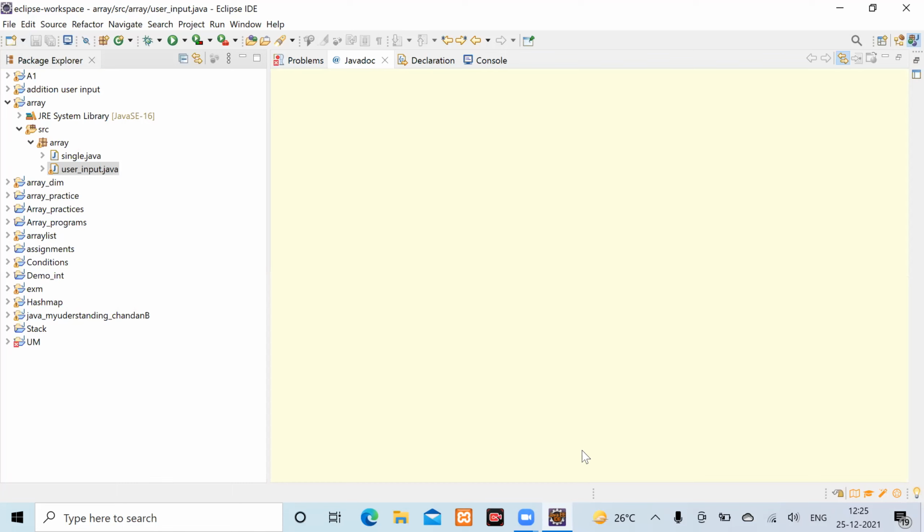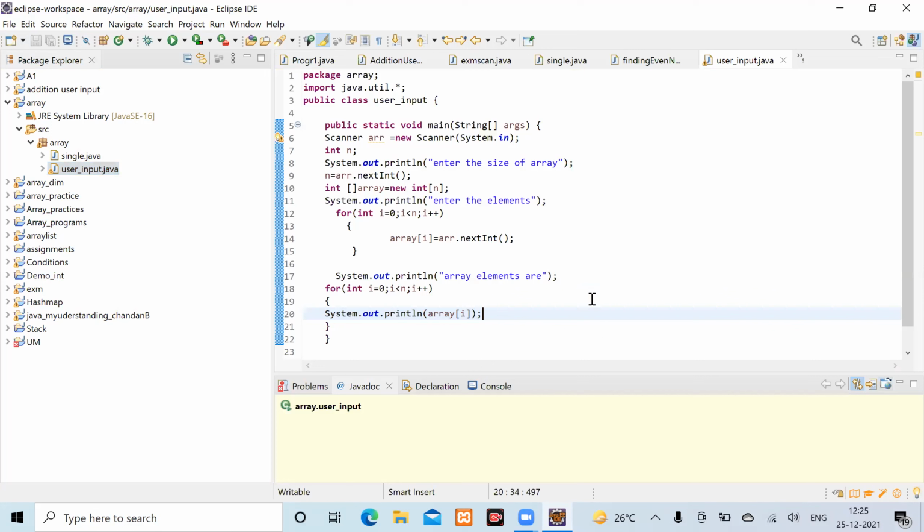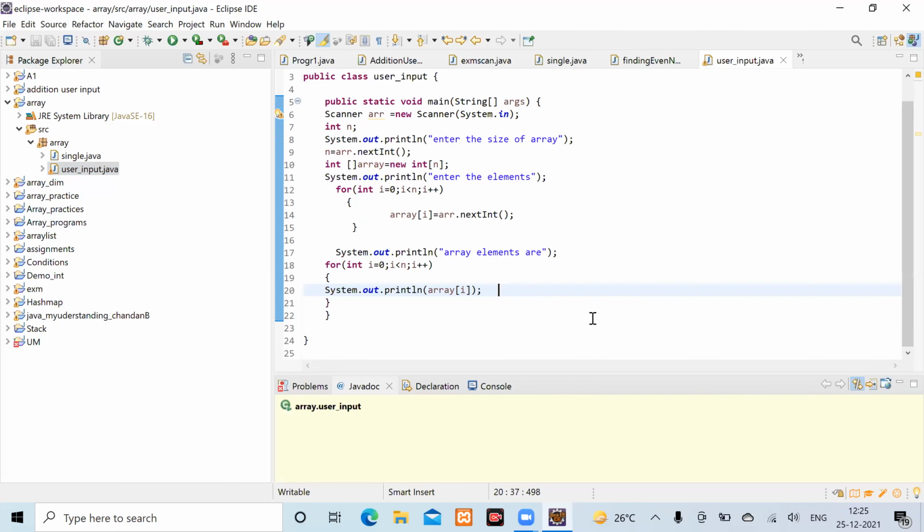Yes. Now you click on the problem. No, not there. Click on the program. Okay. Now see this, one minute. Okay. Go to the console. Click on the console in the downside output section. Click on the console. You are in the Javadoc. Click on the console. In the output section below, click on the console.